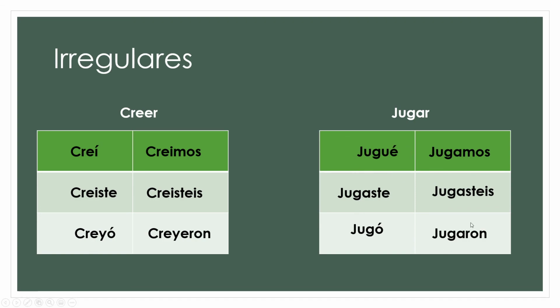Notice, there's no stem change. The ARs are not going to stem change in preterite. So yay, another lovely thing about preterite. Okay, there are some stem changers, but we're not getting to those yet. And none of the AR verbs will ever stem change in preterite. So yay. All right, more irregulars.